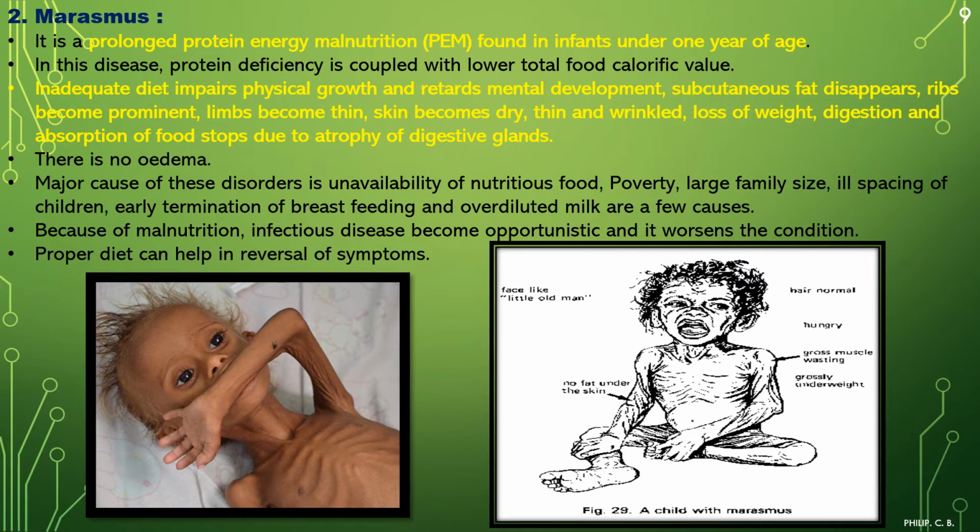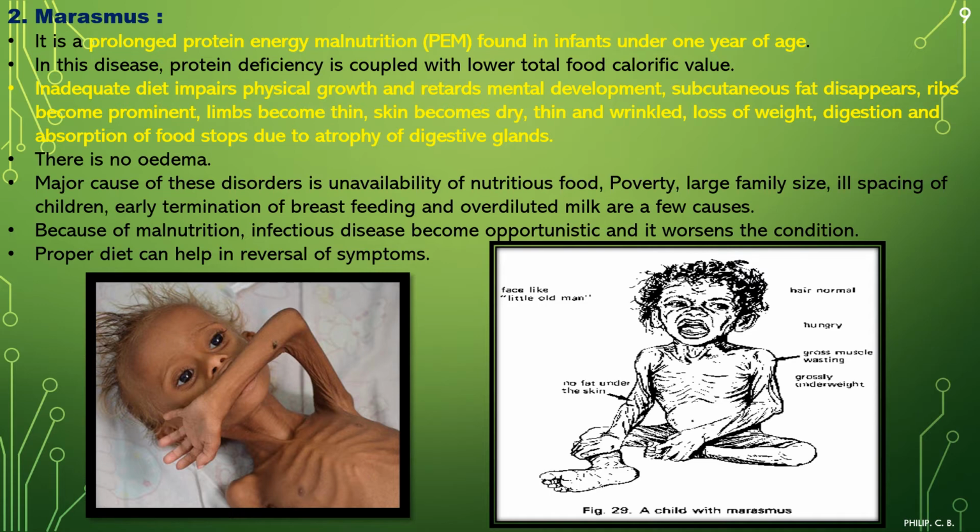In this disease, protein deficiency is coupled with lower total food caloric value, meaning there are few calories in their food, even if they are getting it. Inadequate diet impairs physical growth, which you can see, retards mental development, and subcutaneous fat disappears, that's why they look very skinny. Ribs become prominent, which is again very clear in the picture.